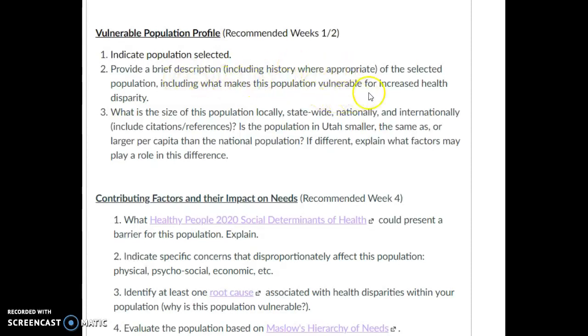Tell what makes this population vulnerable for increased health disparities. And then also indicate the size of the population locally, statewide, nationally, and internationally. You do, because you're going to have exact numbers in there, need to provide citations and references.